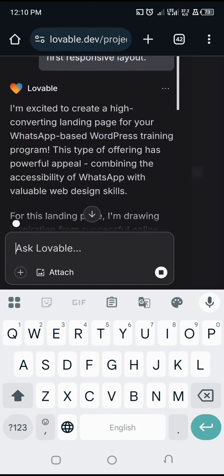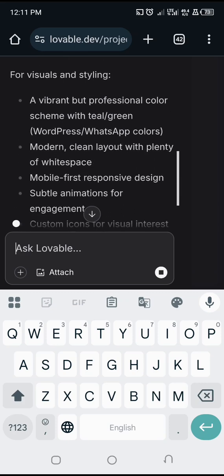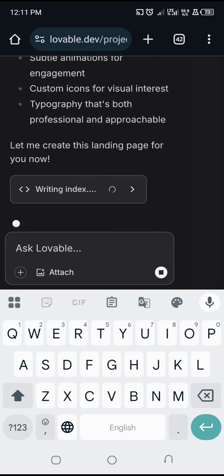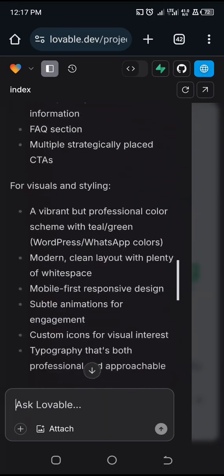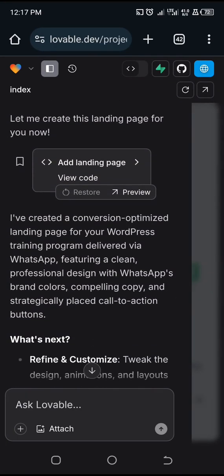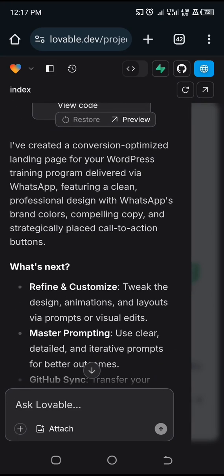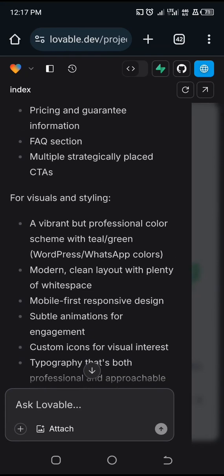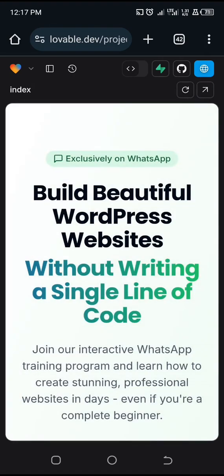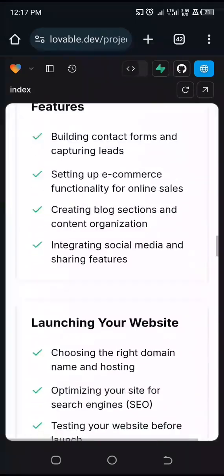So you can see it's going ahead to create this. All we have to do is wait for it to write the code. All right, so Lovable.dev is done with writing the code. If you want to view it, you can click on view code and so on, but you do not need to. Let us check if the design is beautiful and it is what we are looking for. So this is the landing page. This is beautiful, it's good looking. Let's scroll down and see what we have there.